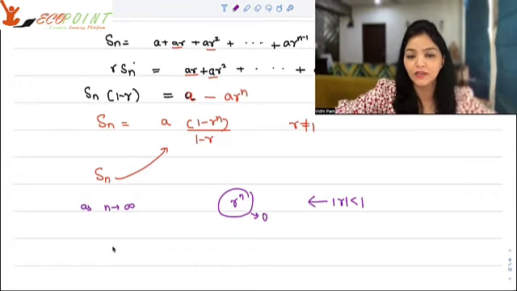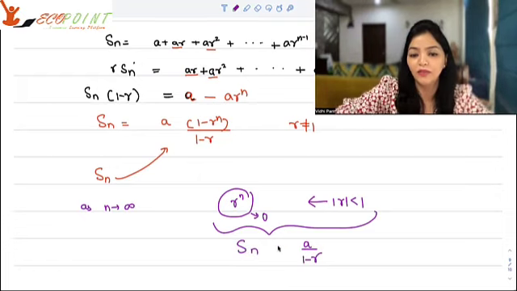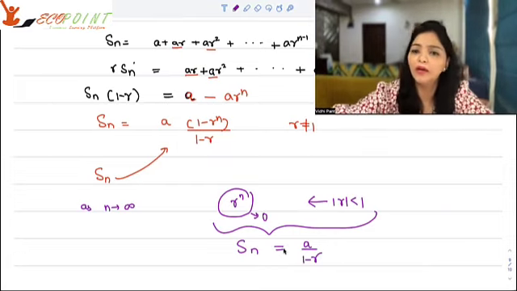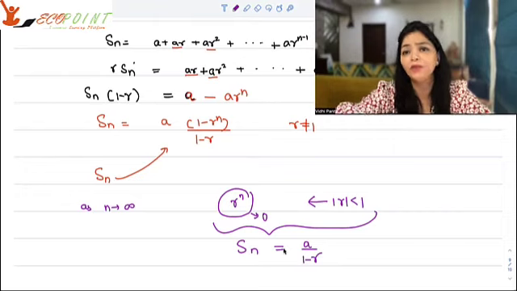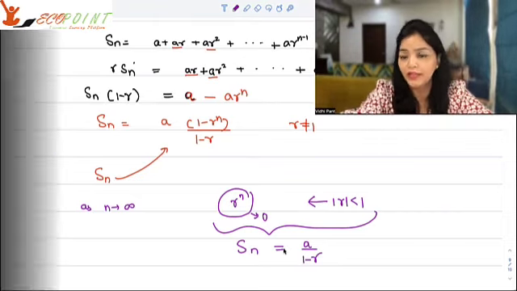So as n tends to infinity, in this scenario, you will just be left with A upon 1 minus R. So S infinity will just be A upon 1 minus R when mod R is less than 1. When R is anything else, then you will get infinity, so your sum will keep on diverging.